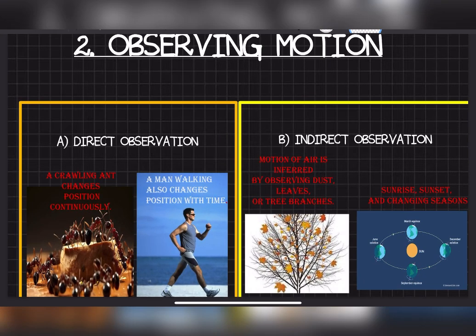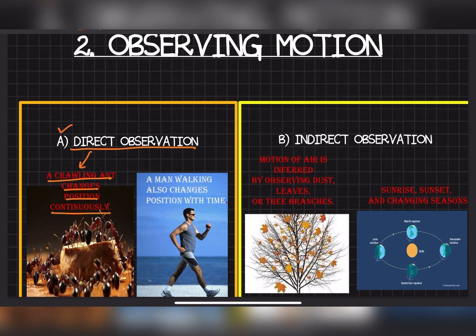Observing motion. There are two ways to observe motion. Sir, we didn't get the point. I'll explain it. Direct observation, like you are looking at an ant. Okay, the ant is moving. The ant is changing its position. The ant is moving here and there. So this is called direct observation. You are looking through your eyes.